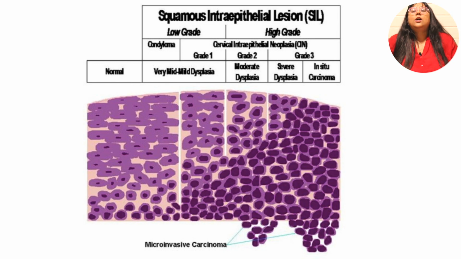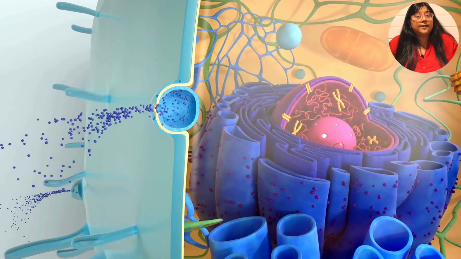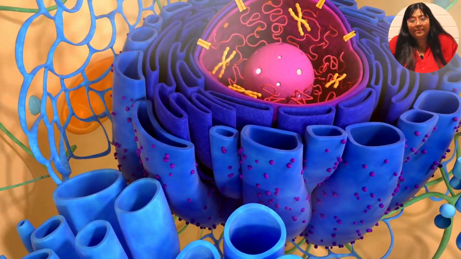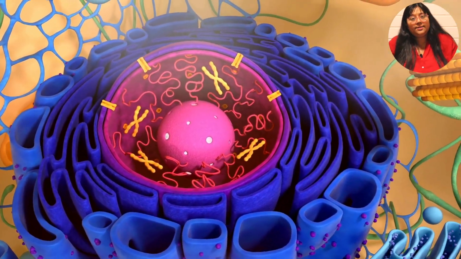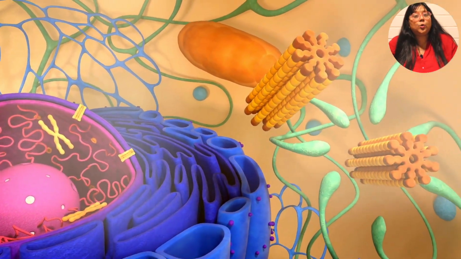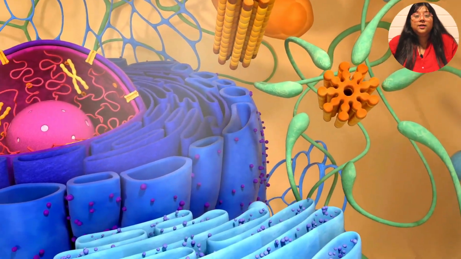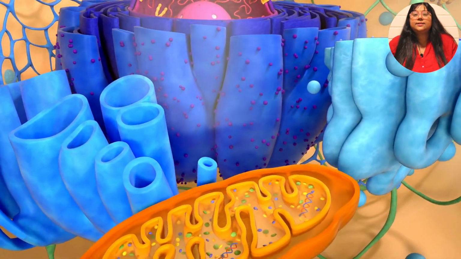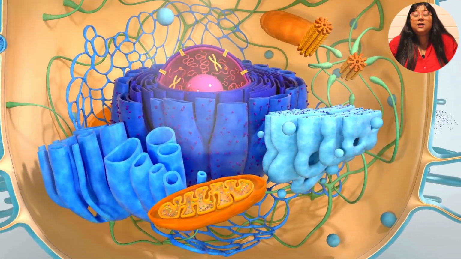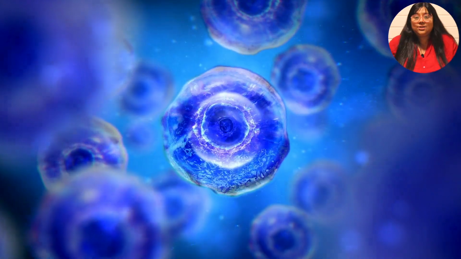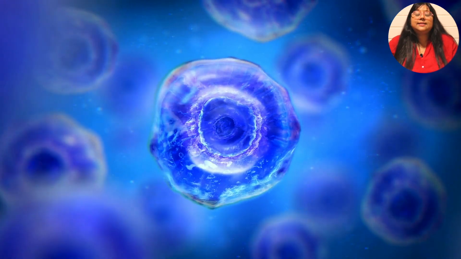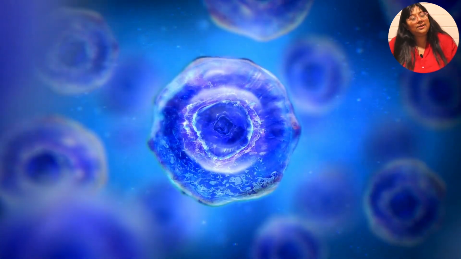So yes, now coming to the end of the session, today in my session I have talked about cellular adaptations, and I will summarize it again for you. There are 5 types of cellular adaptation: 2 trophies and 3 plasias. The 2 trophies are atrophy and hypertrophy, and the 3 plasias are hyperplasia, metaplasia and dysplasia. What do you understand by trophy? Trophy is depicting the size of the cell. So when there is atrophy, there is decrease in the size of cell, and when there is hypertrophy, there is increase in the size of cell.